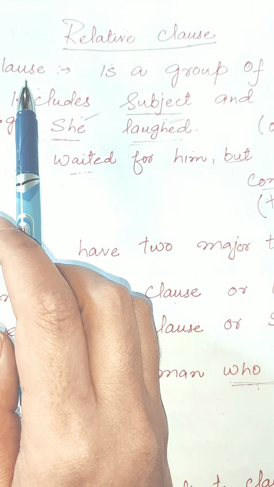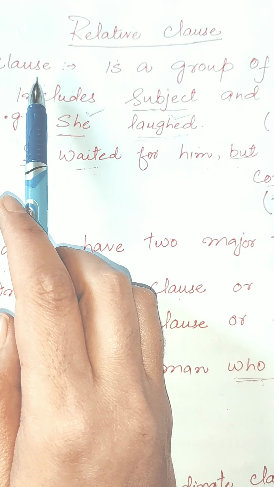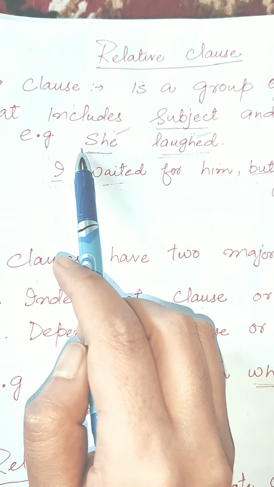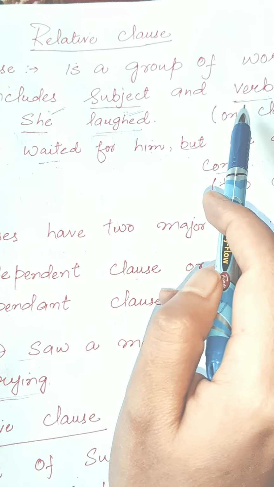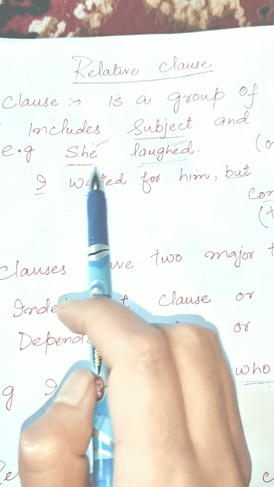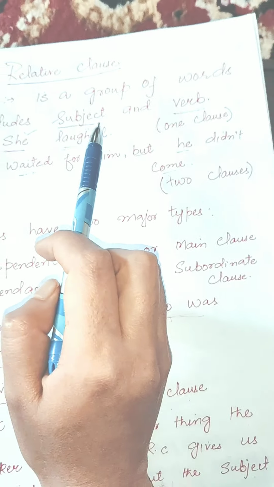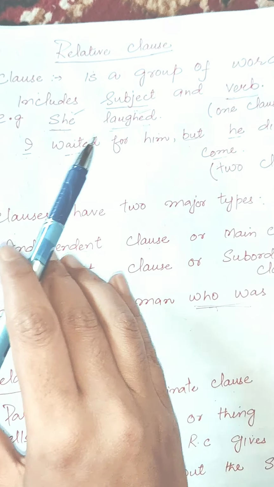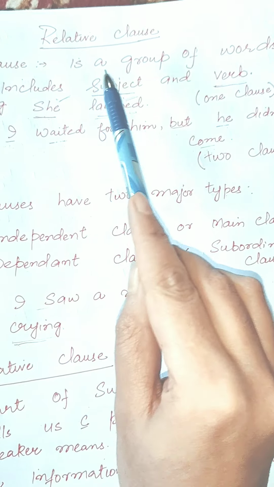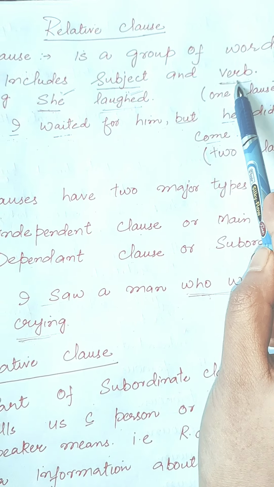First I will tell you what a clause is. A clause is a group of words that includes a subject and a verb. So we can say a clause is a part of a sentence which includes both a subject and a verb.